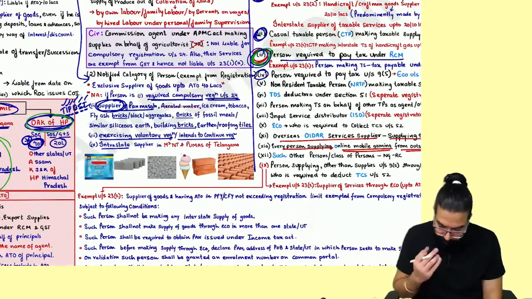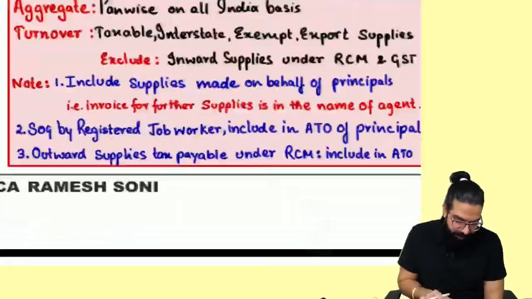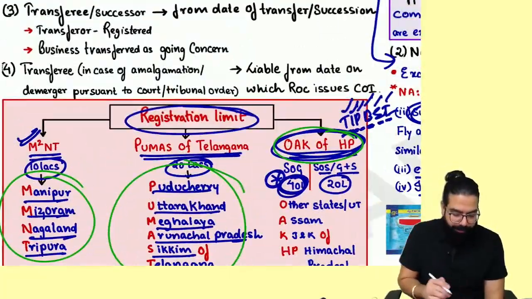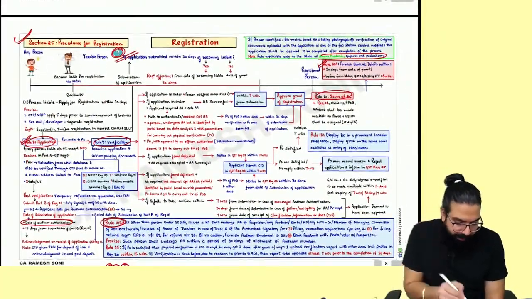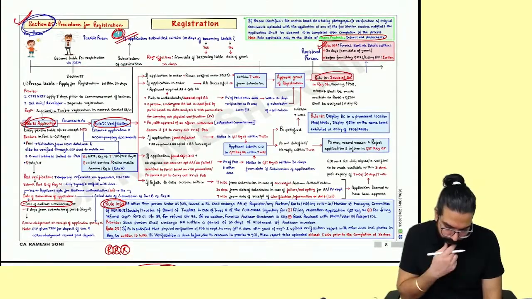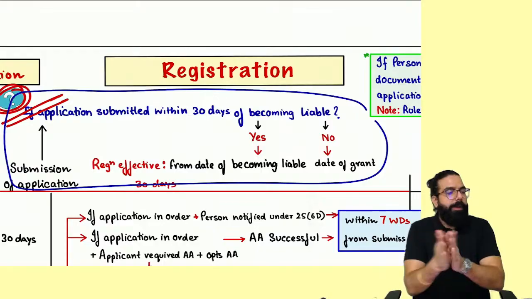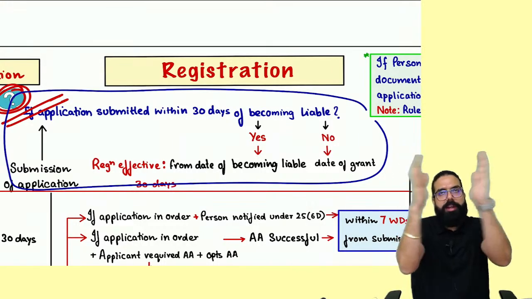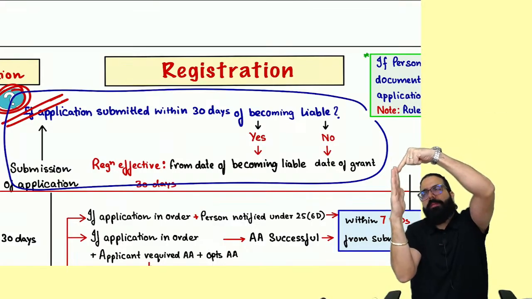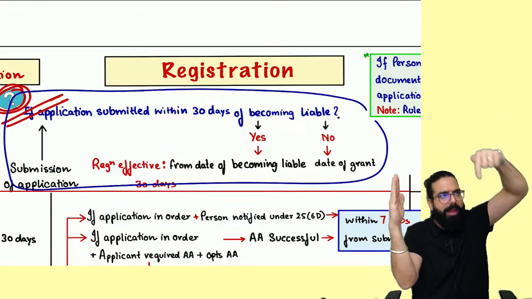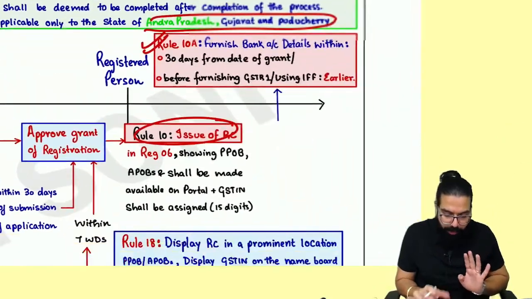Yes, this point is important, which you can see in the exam. Other than that, nothing very important. Aggregate turnover and this registration limit are important, which you can see in the exam. In section number 25, again, here is one point which I believe is very, very important. If you apply for registration within 30 days, the registration granted is effective from the date of becoming liable. If you don't apply within 30 days, if you apply after 30 days, the registration granted is effective from the date of grant. This point is important here.